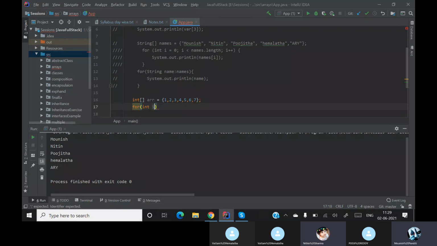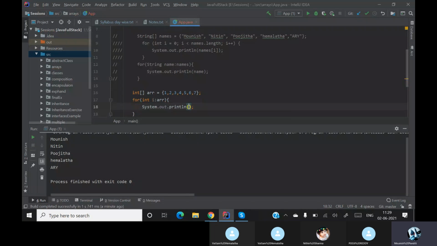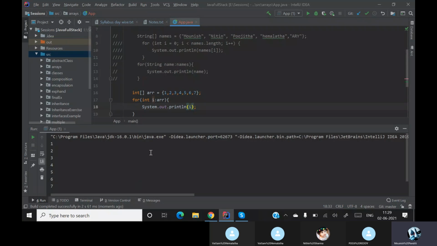I'll say I of array, and here I'll simply print my I value and then run it. You can see that I'm getting my values. No need of writing I equal to 0, I less than, plus plus, or declaring the length. No need of anything. You can directly use this simple way. Hope you understand what we are doing over here. Yes, sir.